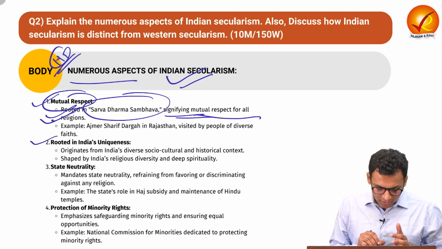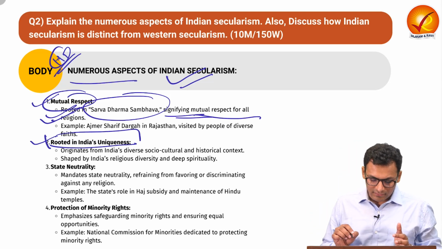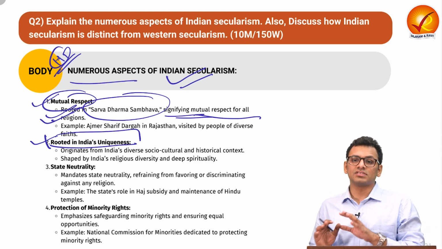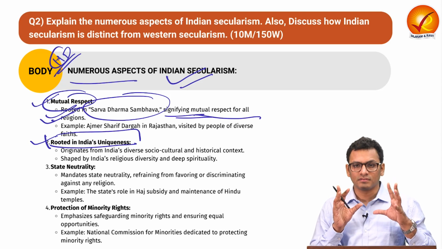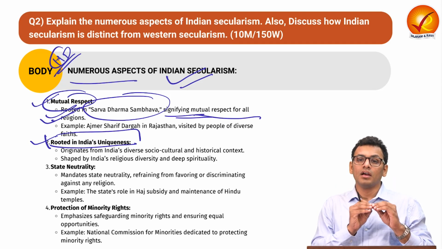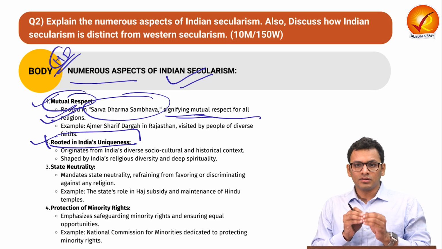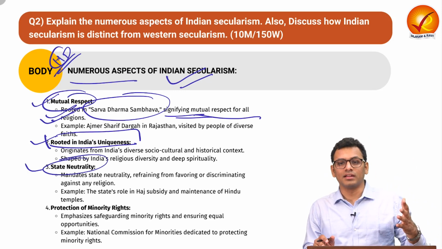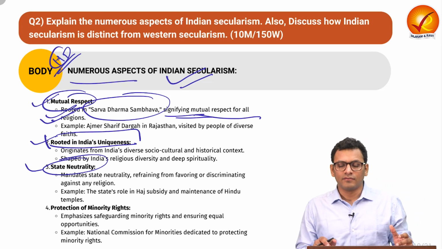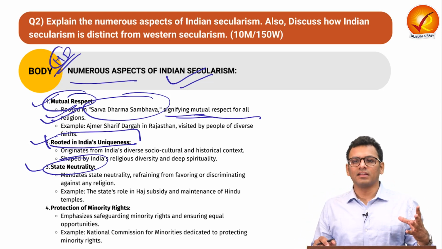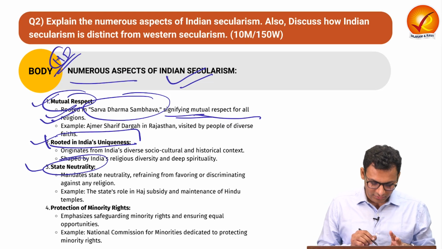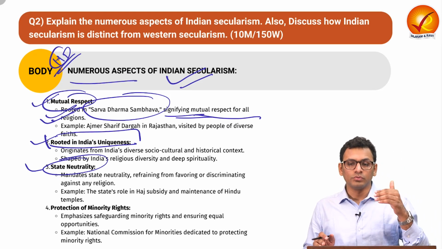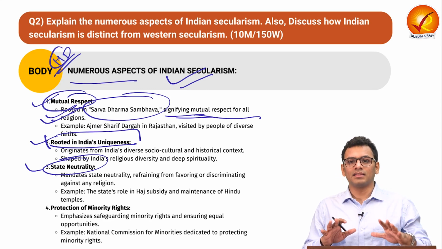We have seen how it is rooted in India's uniqueness. We have seen that a certain historical trajectory has led to the inculcation of religious diversity, and because of that, there is an element of adaptation rather than conflict. Then we have seen how there is an element of state neutrality. The state does not have an inclination to one specific religion; rather, there is a form of neutrality. We have also seen how the state supports different religious groups to ensure there is equal treatment and development of